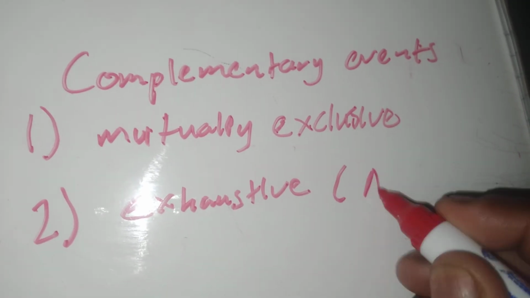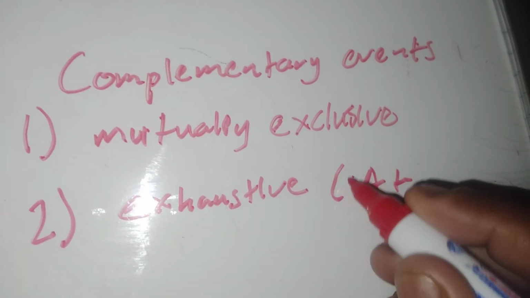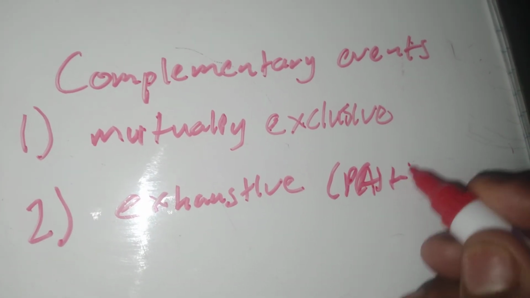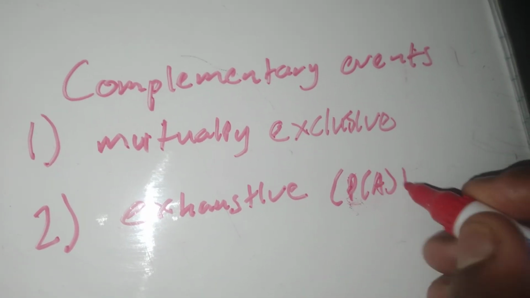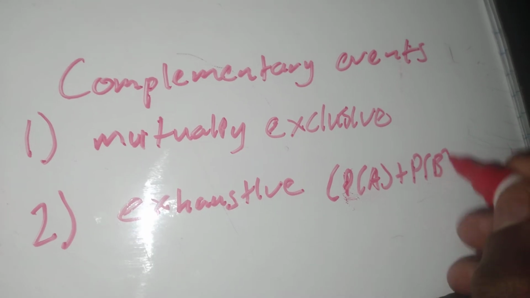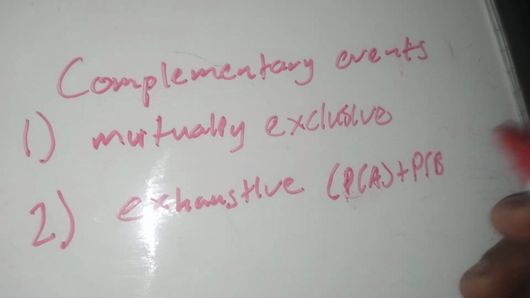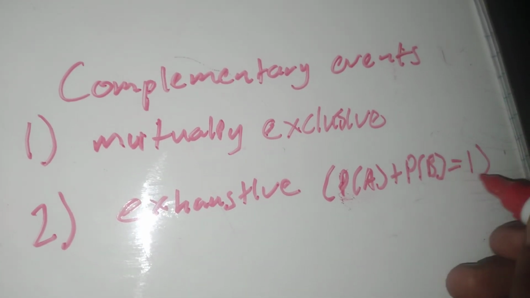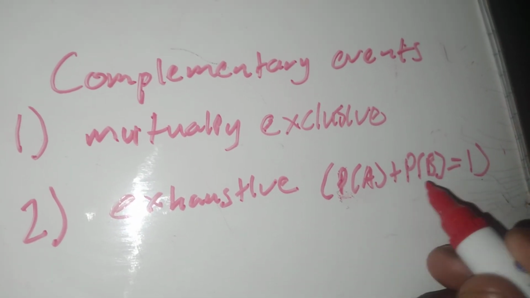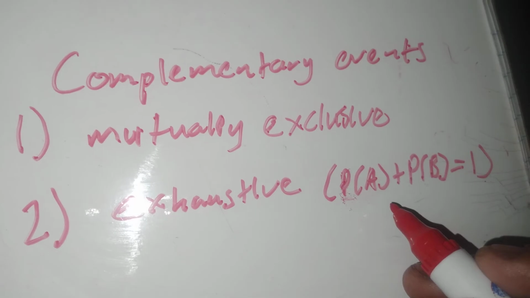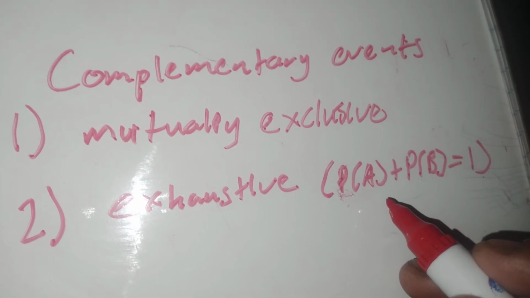So if I say probability of A plus probability of B is 1, it's like they use up the whole sample space, like heads and tails, for instance. Heads and tails use up the whole sample space.